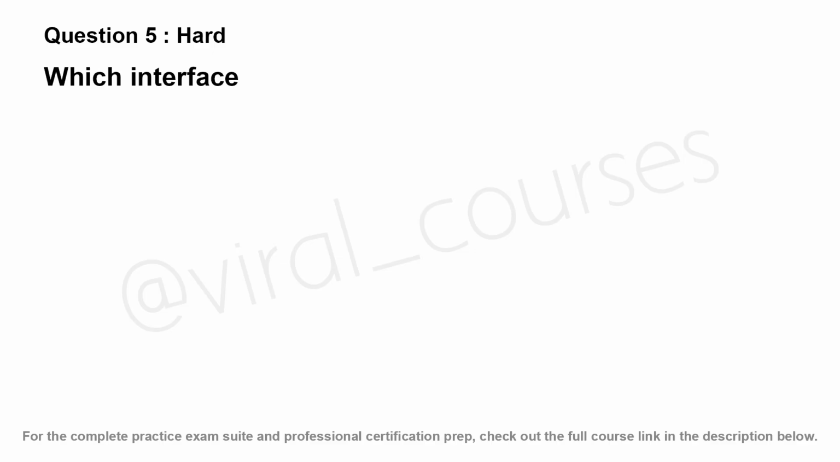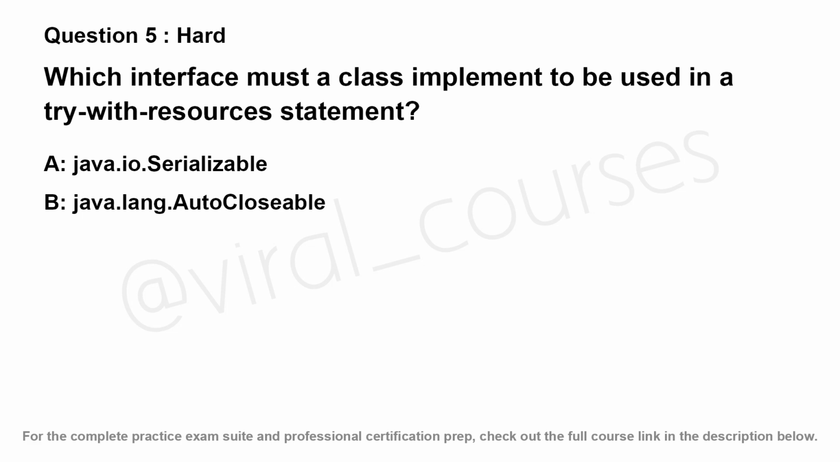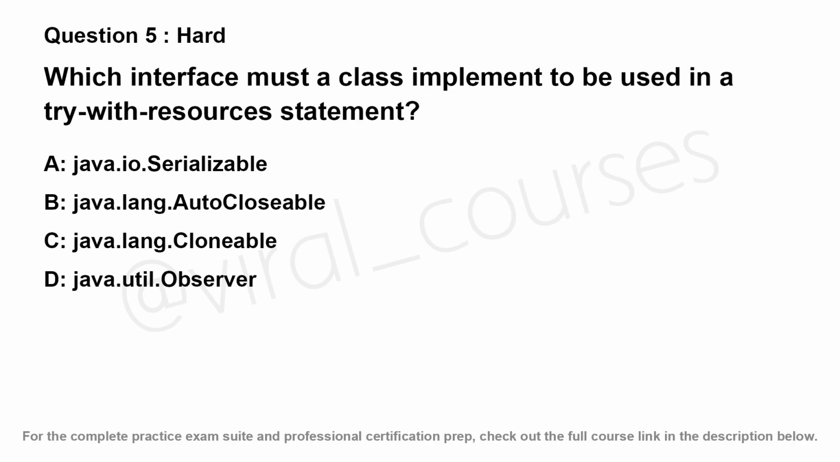Which interface must a class implement to be used in a try-with-resources statement? Option A, java.io.Serializable. Option B, java.lang.AutoCloseable. Option C, java.lang.Cloneable. Option D, java.util.Observer.